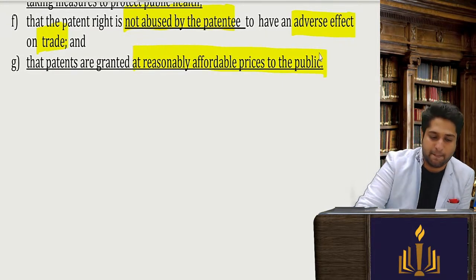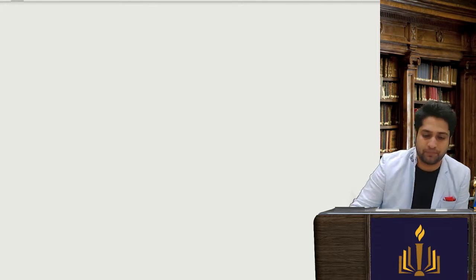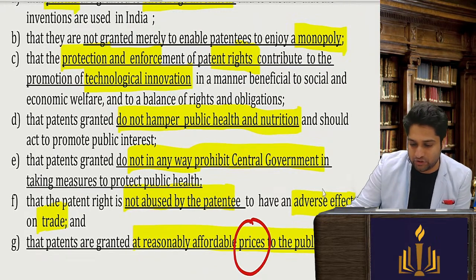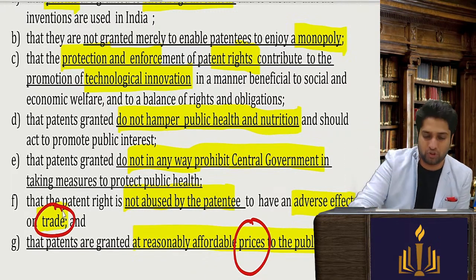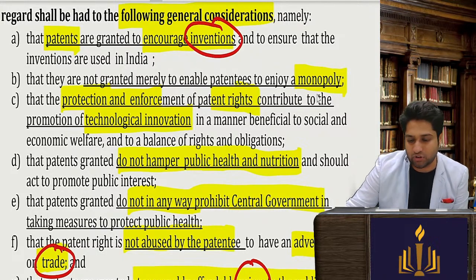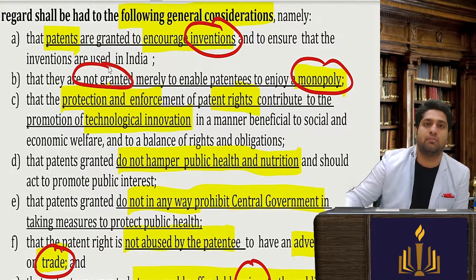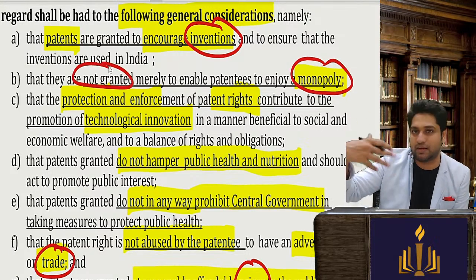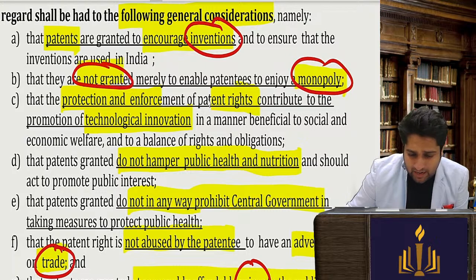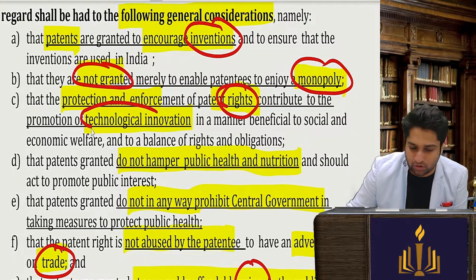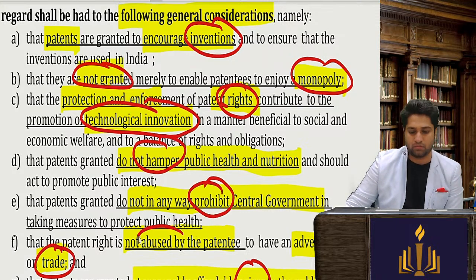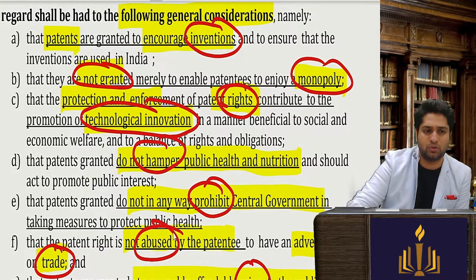So if we see, what all points do you remember? One is it should be available at fair prices. Second is it should not have an adverse effect on the industry in which it operates. Then it is made to encourage innovation. It is not only to grant them monopoly, even the government is interested in developing the economy. Okay, then we have to protect the patent right so that there will be technological innovation. It should not hamper, it should not prohibit, and it should not be abused, okay, with respect to the patents that is there.